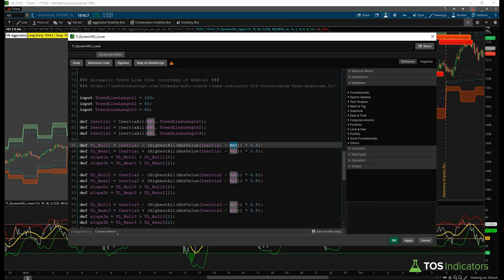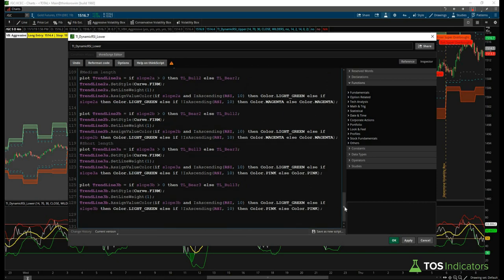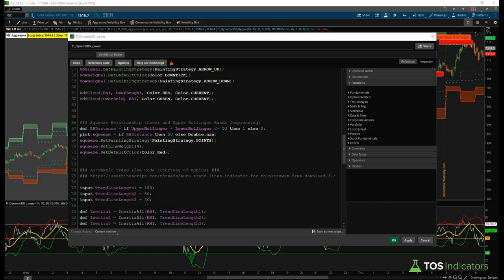And so everywhere where you see RSI here is where they were looking at plotting using the close, using the lows, using the highs, and using the wicks of candles to try and calculate what might be essentially a trend line, and instead we use the RSI values. And that's what we've changed. And then another thing that we added in is variable 0.8, in which you're changing the sensitivity of these trend lines so that you might make this a little bit more relevant as to what we're looking to do. And then we also use the values 150, 80, and 40 for our trend lines. But what you may notice as you play around is that there's some values that you might like a little bit more. But for us, these are the values that we've chosen right now.